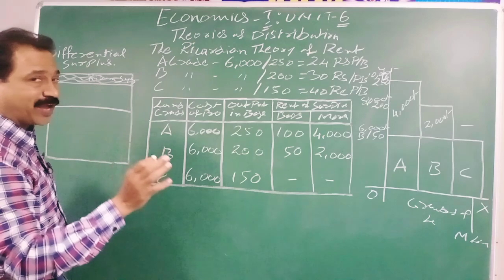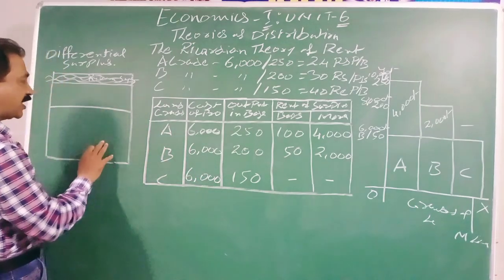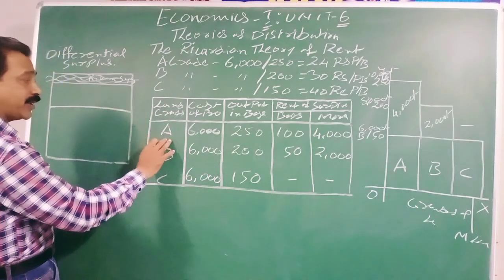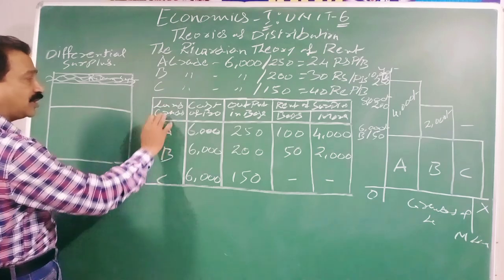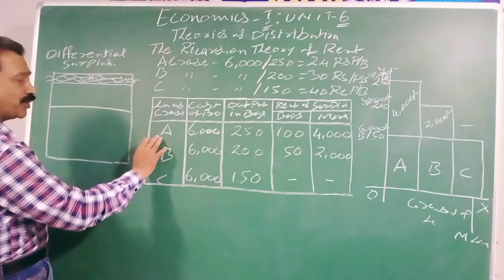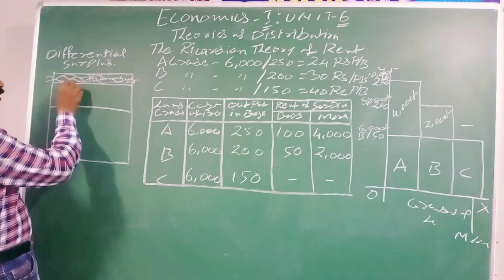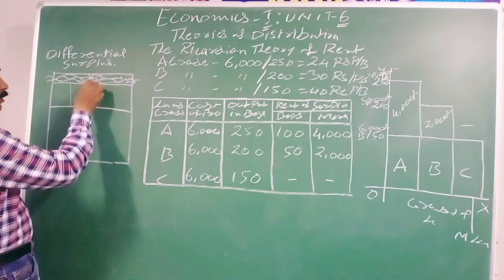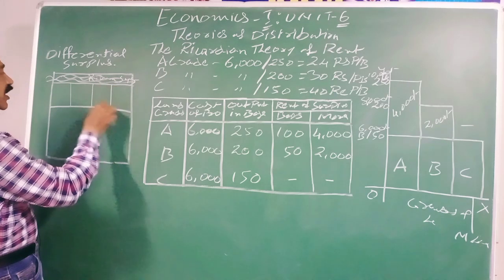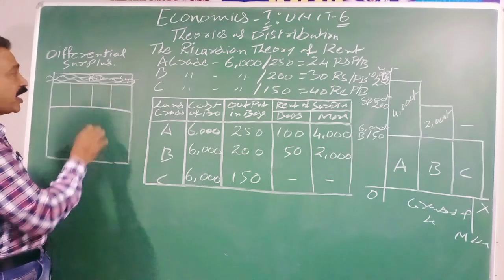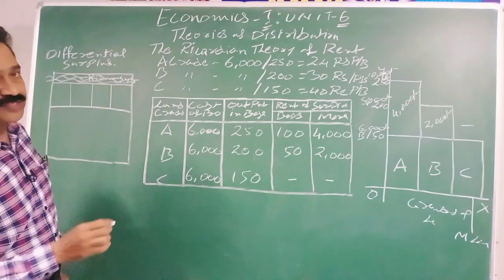So the first batch which went to this area will occupy A grade land. These are the land grades which we have shown: A grade, B grade and C grade. So A grade landowners started dividing that area among themselves.